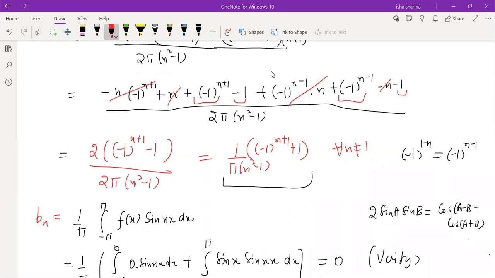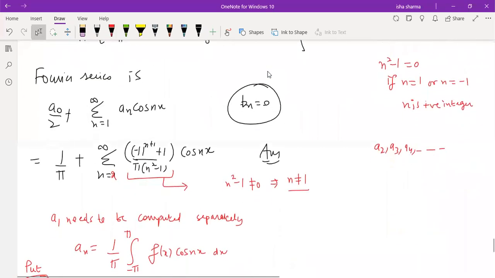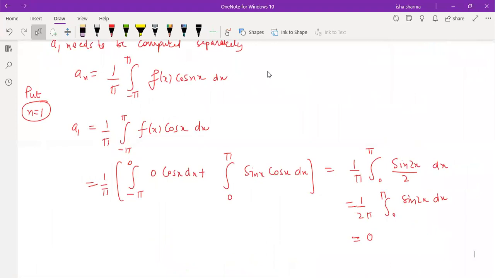Yes, Ayushi? If you have any doubt, please raise your hand. So I just hope that is clear. Okay, so for an, we did the separate computation. We computed a1 and we got the value. So a1 is turning out to be 0.